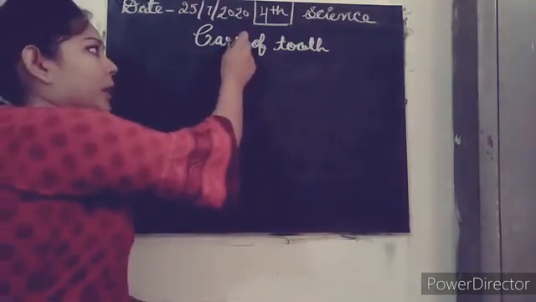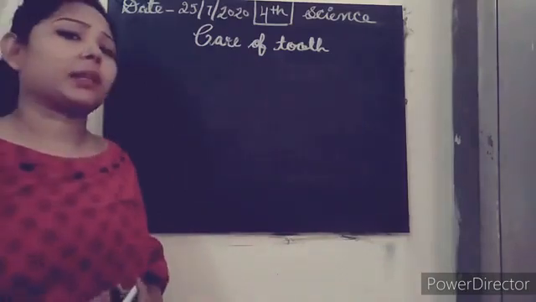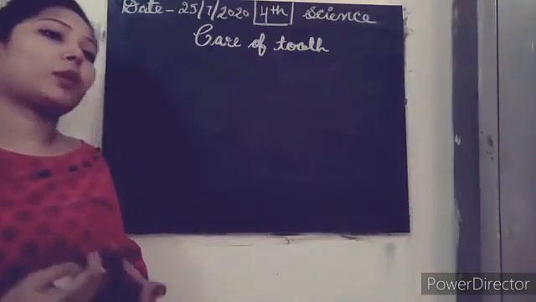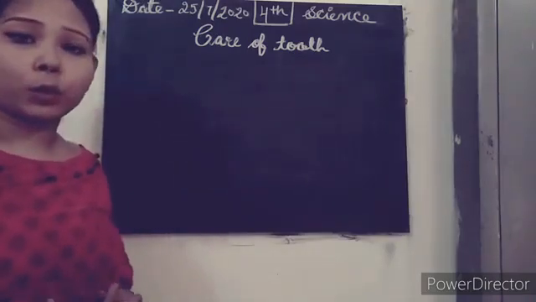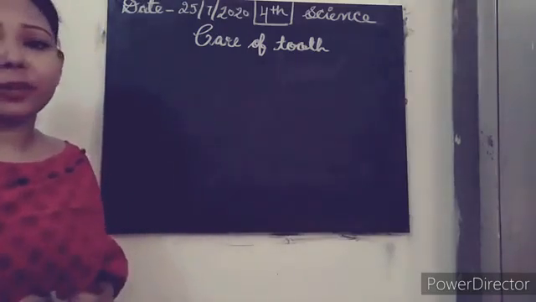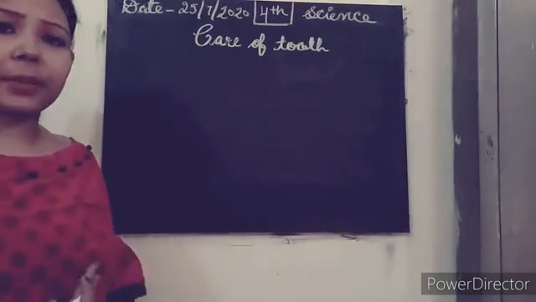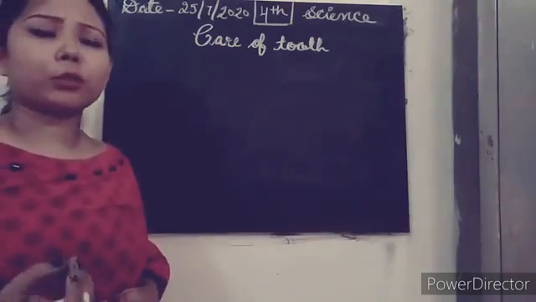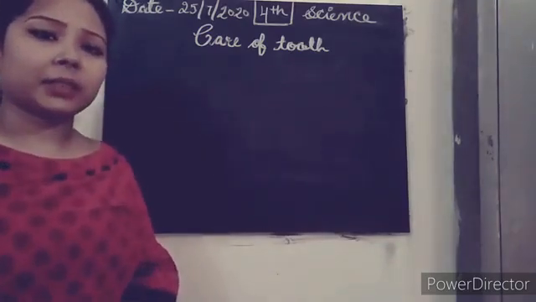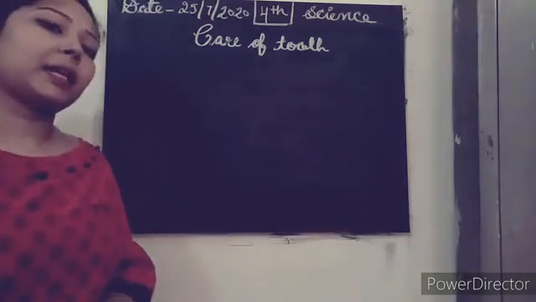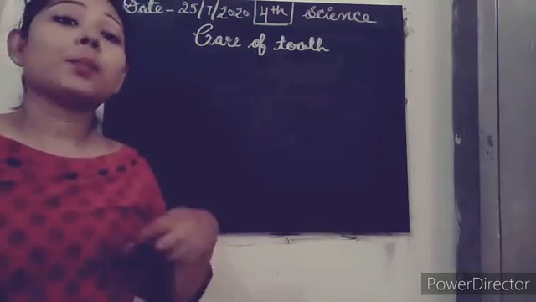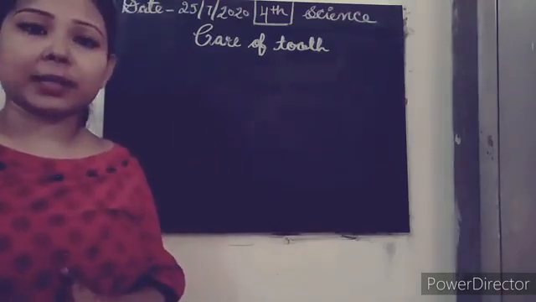Okay, so care of teeth, what do you mean by that? For example, you are not brushing your teeth properly, and you are not having the good meal which is essential for our teeth. So what happens then? Bits of our food are just left in our teeth if we do not brush properly. And what happens then? Bacteria grow on that.